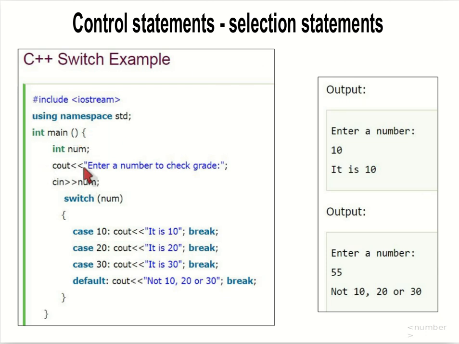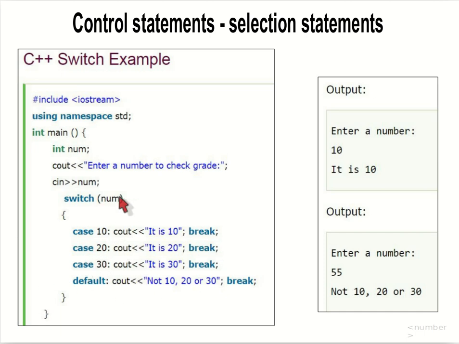Here we can see cout, enter number to check grade. We are getting the number here in num. So we are giving the expression here and the value here. If num is equal to 10, then it will print, it is 10, and it will reach the break and break from the switch. If num is equal to 20, it will produce the output, it is 20. It will reach break and go outside.